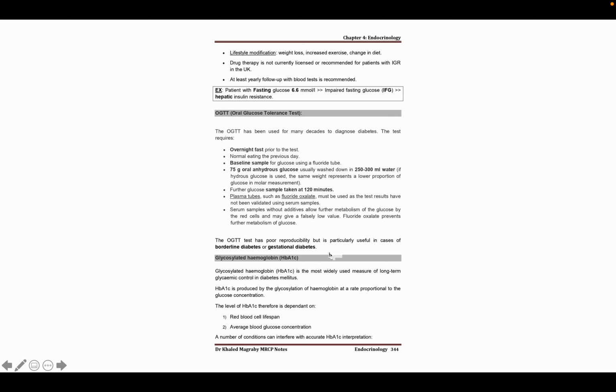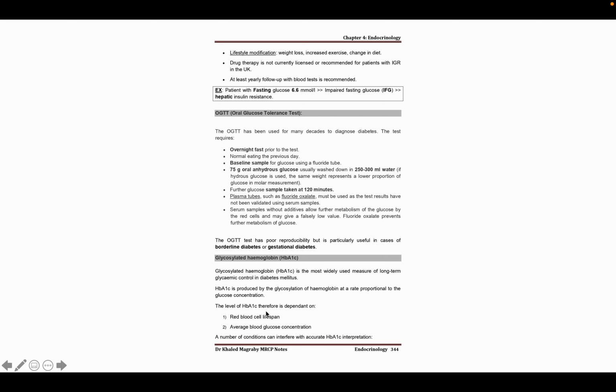So hemoglobin A1C may indicate the actual blood sugar control of a patient. So we have to do this test, as it has association with the hemoglobin of our red blood cells. So if there is any change in the red blood cell's lifespan, it will affect this test.